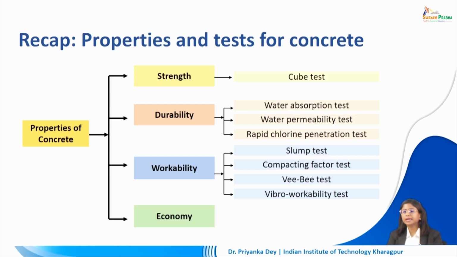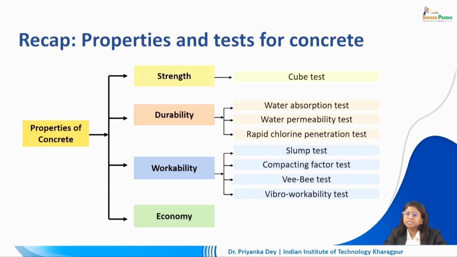So first we started with learning about the different properties of concrete. Strength, durability, workability and economy are the primary factors that we will take into consideration. Strength can be measured by using the cube test, durability can be measured using the water absorption test, water permeability test and rapid chloride penetration test.